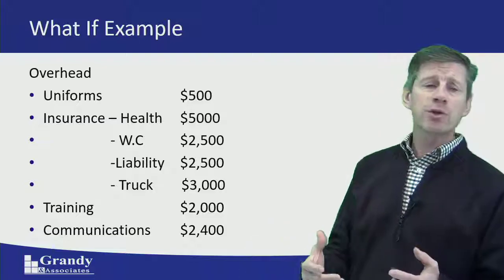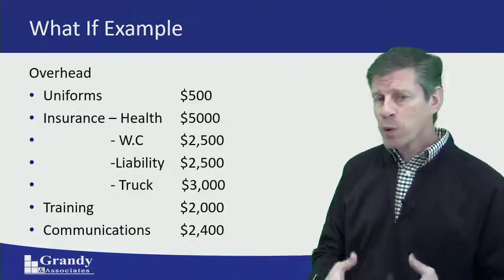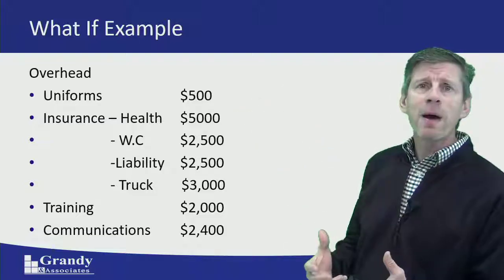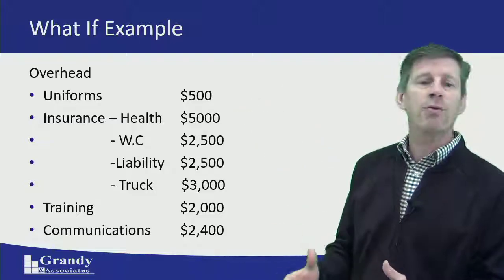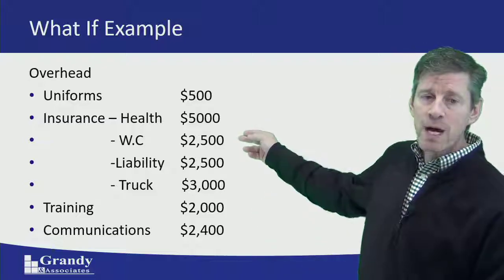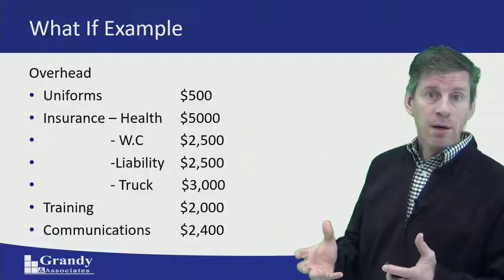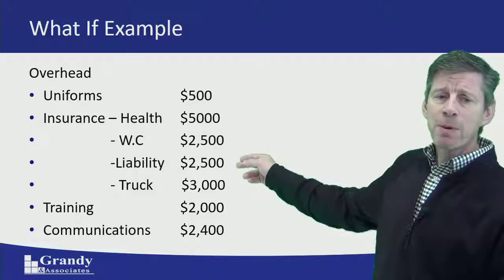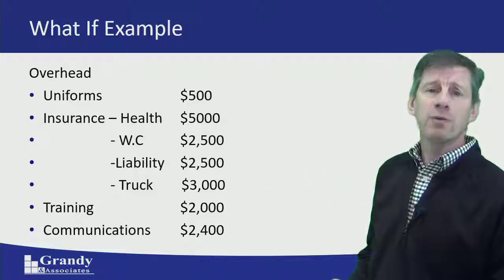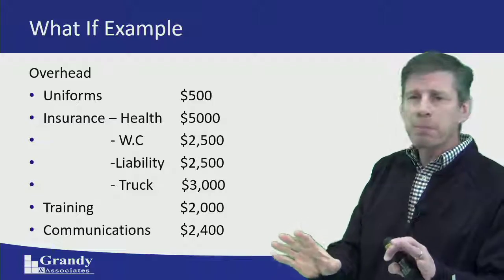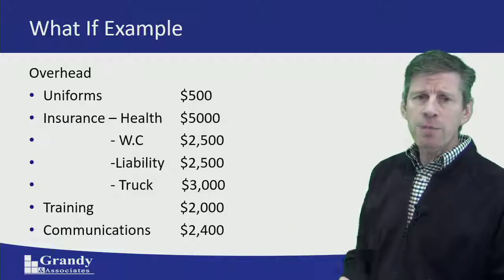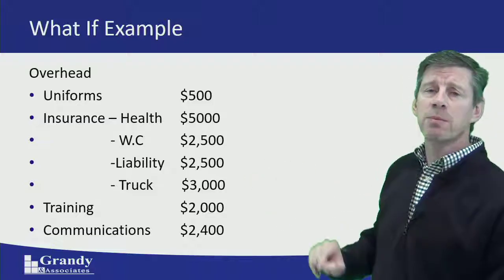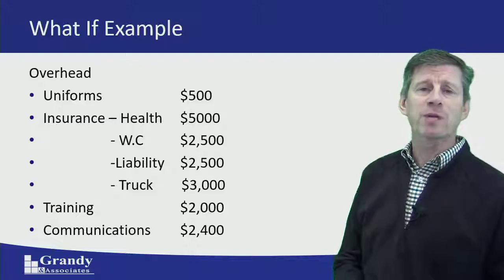We've got a number of insurances that we're going to have to take on. In our particular case, we've got health insurance, and the company is basically paying $5,000 a year toward his health insurance. We've got workman's comp. That's going to increase a little bit, so we've got $2,500 a year in that. Liability insurance will go up $2,500 a year. Again, might be a little bit different for you, but in our particular scenario, that's what we're going to increase. And then we've got insurance on that truck that's going to be on the road all the time. So that's another $3,000 there.